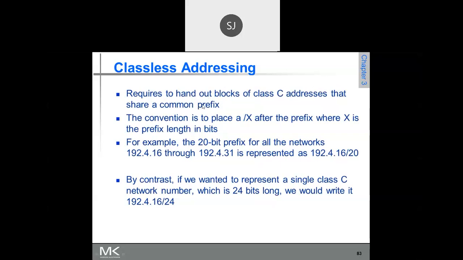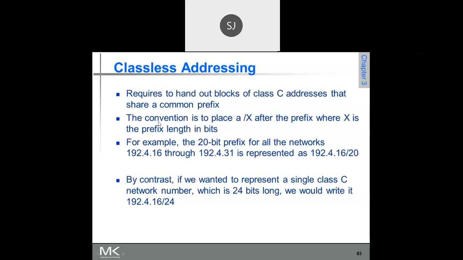Common prefix, you know what that is? The number of bits in which they are the same, so it is 20 bits. So 20 bits is our common prefix. The convention is to place a /x, so that's what we have written. Did you write /20 there?